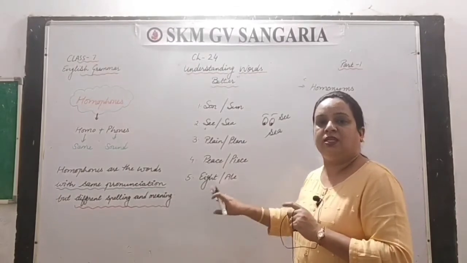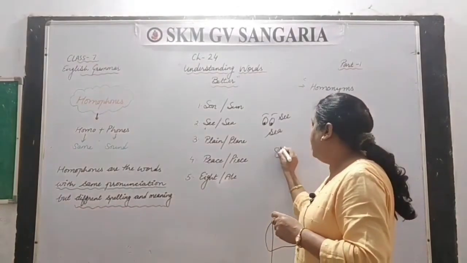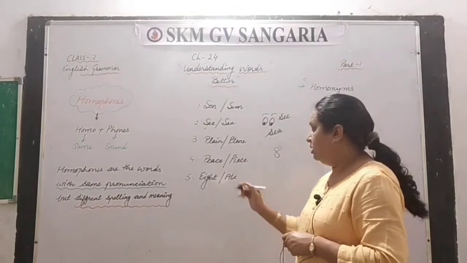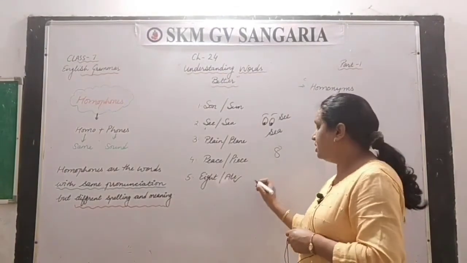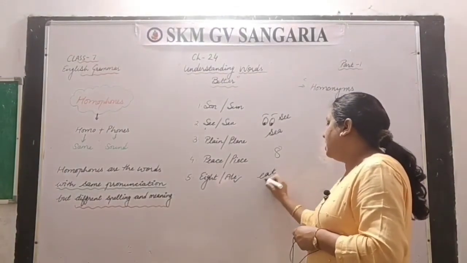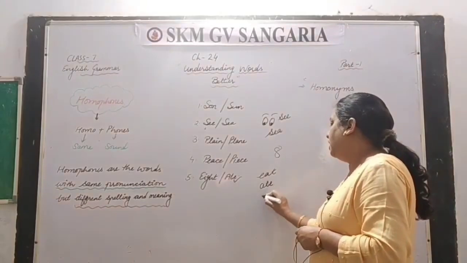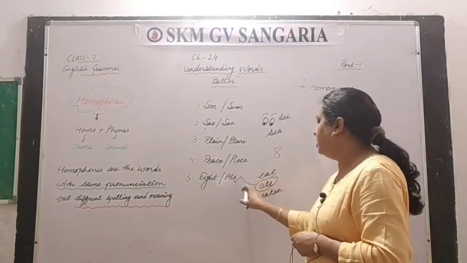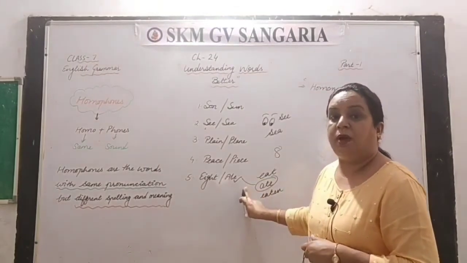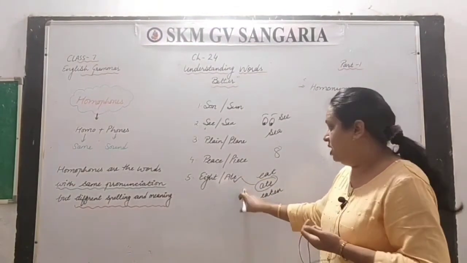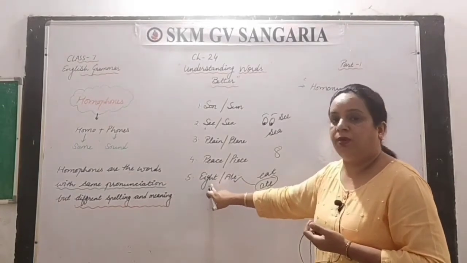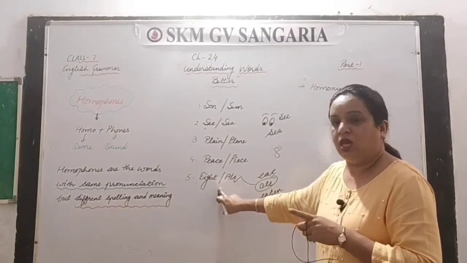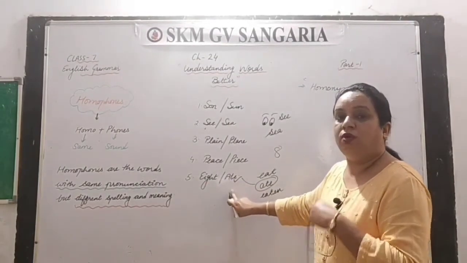Next one is eight, E-I-G-H-T, eight. This is the number 8, right? And this ate is the second form of eat: eat, ate, and then eaten. So the second form of the verb we have taken here is ate, the past form of the verb. So this eight is a number, E-I-G-H-T, and this ate is a verb.